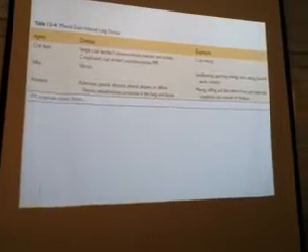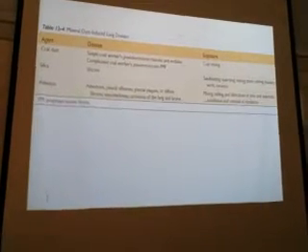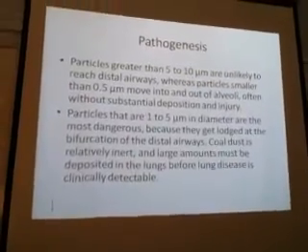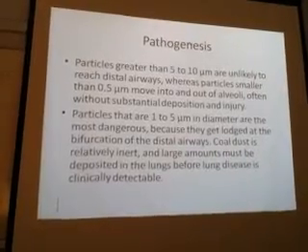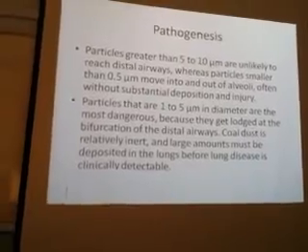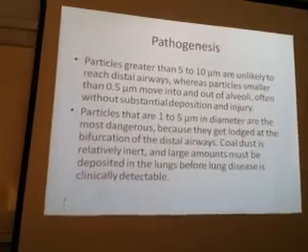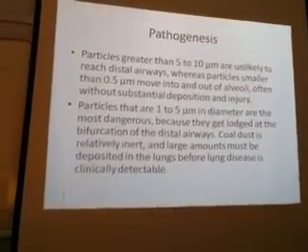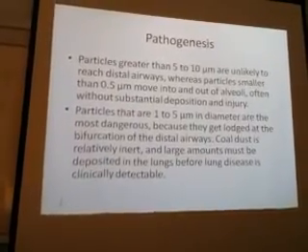Coal dust, silica, and asbestos. These are the three diseases which we are going to discuss. Pneumoconiosis in general, the pathogenesis is the big particles. There is no problem with big particles because they will not go. One more thing, always remember, it is the distal airways which are affected. If big particles are there, they will get obstructed in the major airways, so they will not enter the small airways.